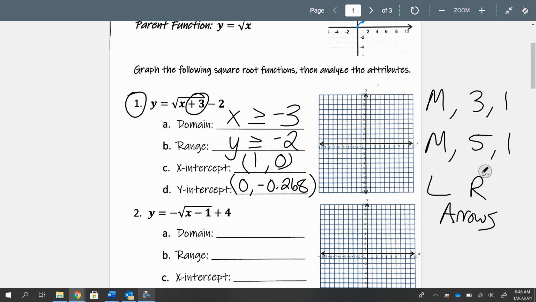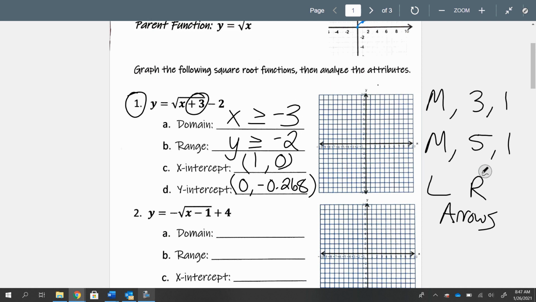It should not be that hard. Menu 3.1 in the TI-Nspire, type in the equation exactly how you see it. Then menu 5.1 to trace, and it should send you exactly to the y-intercept. And then after that, just click to the left or to the right to find your x-intercept. It's going to be called a 0 in the TI-Nspire.